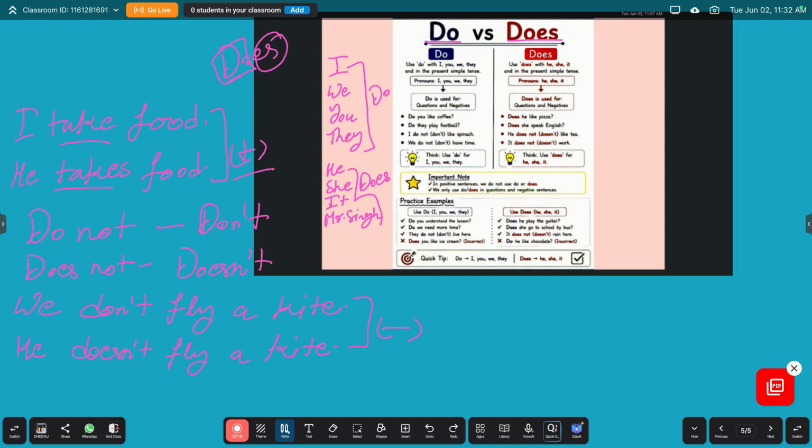Now we'll talk about the third way, question positive. In question positive, firstly we use do or does. We write do, then whom to talk, like do you, then action: go to market.